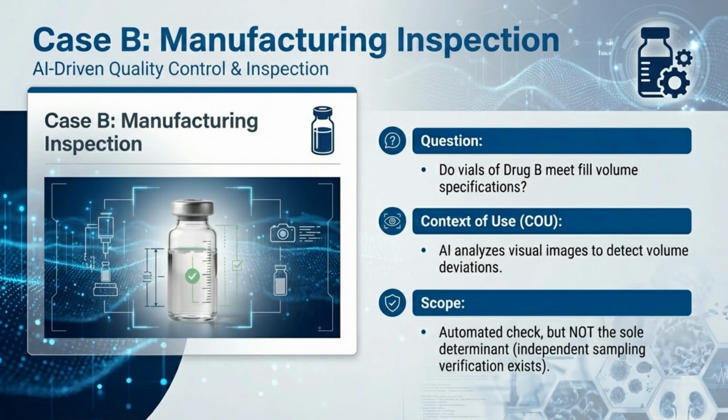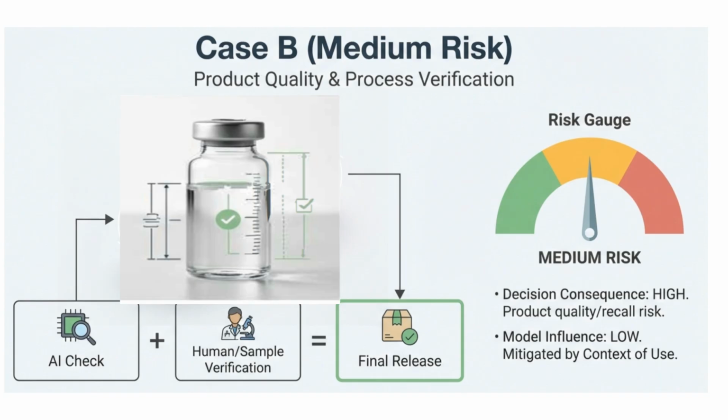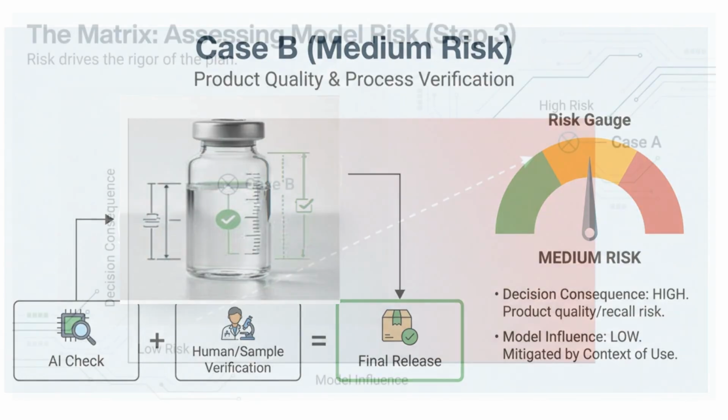Case B involves AI-driven manufacturing inspection, checking if drug vials meet fill volume specifications by analyzing visual images. The AI is an automated check, but not the sole determinant, as independent sampling verification exists. This is a medium-risk scenario. Decision consequence is high due to potential product quality and recall risks. However, model influence is low because the AI is a support tool, mitigated by human and sample verification.